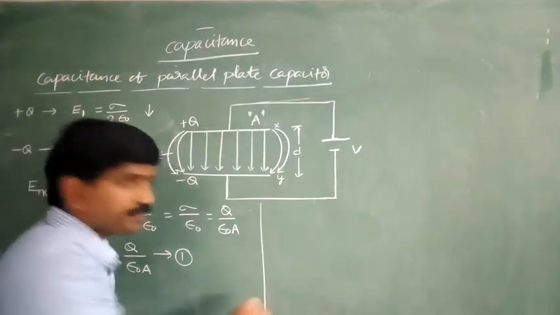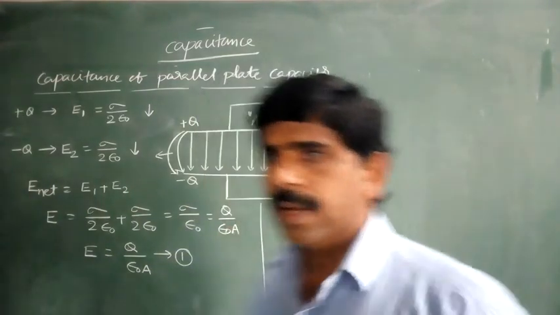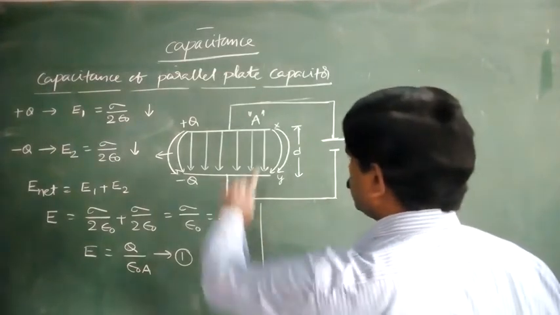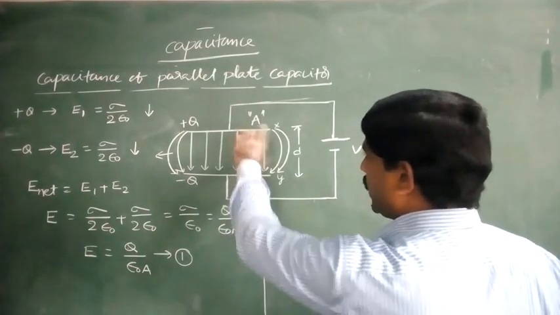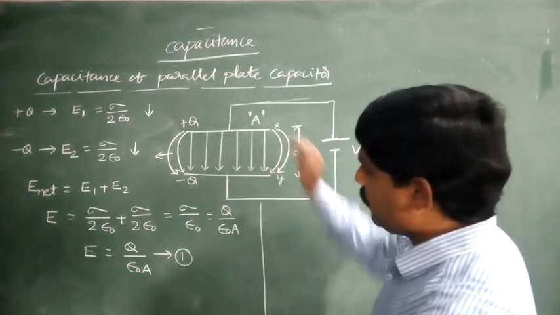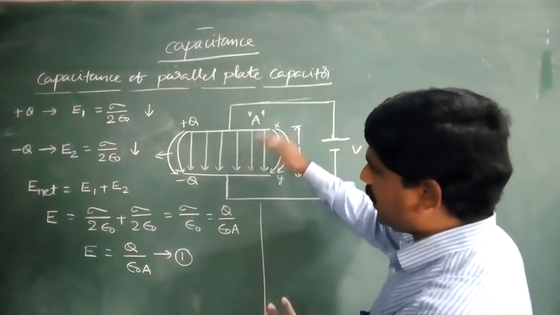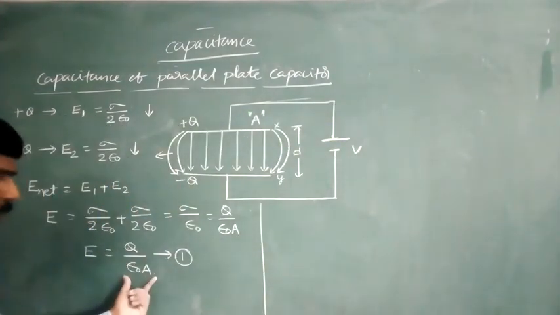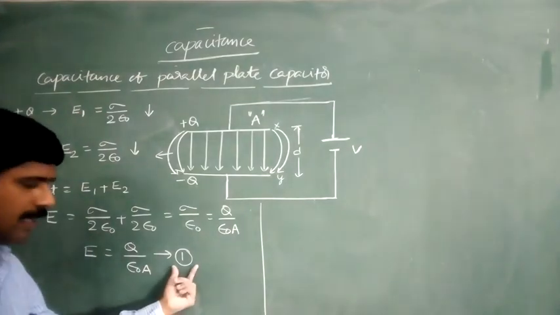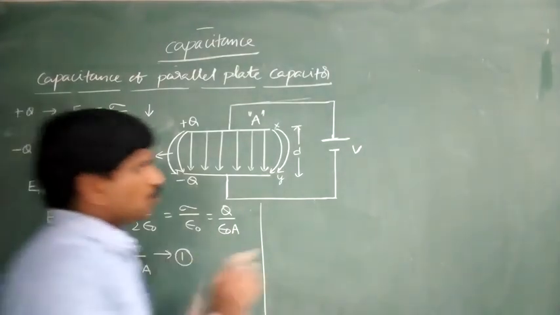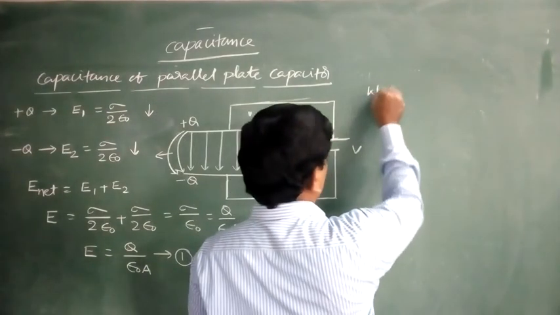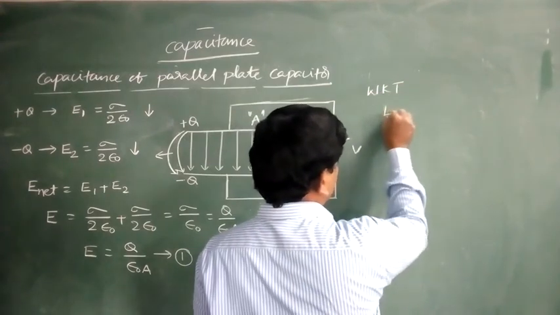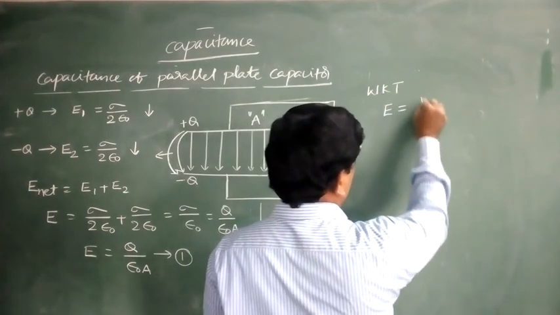Next, try to observe. What is the potential difference right now? The electric field intensity E is equal to Q by epsilon naught into A, which we got as equation number 1. So we know the relation between the electric field intensity and electric potential.